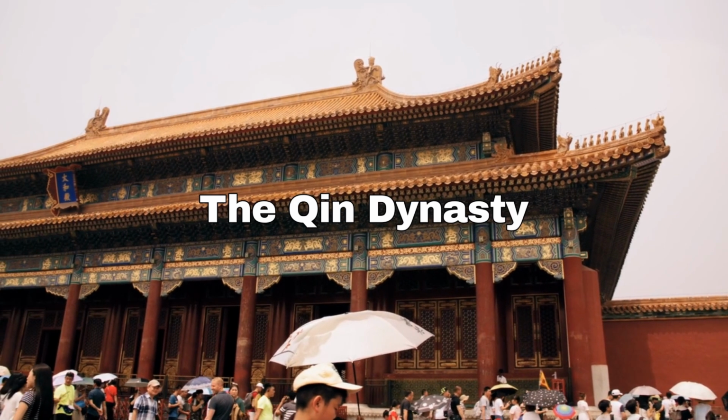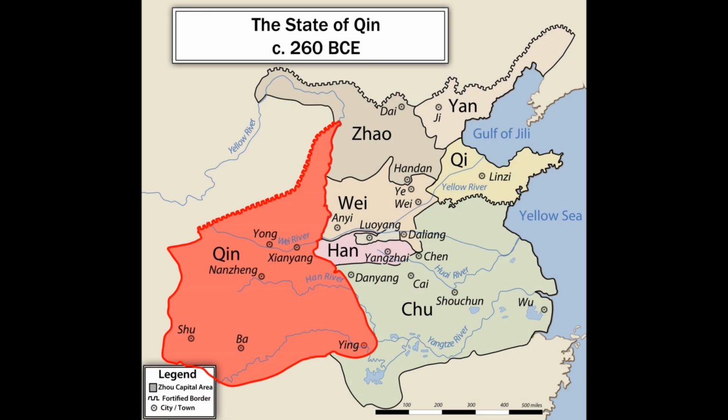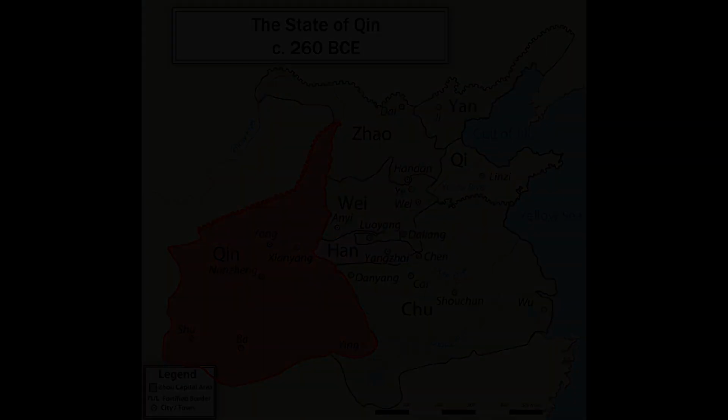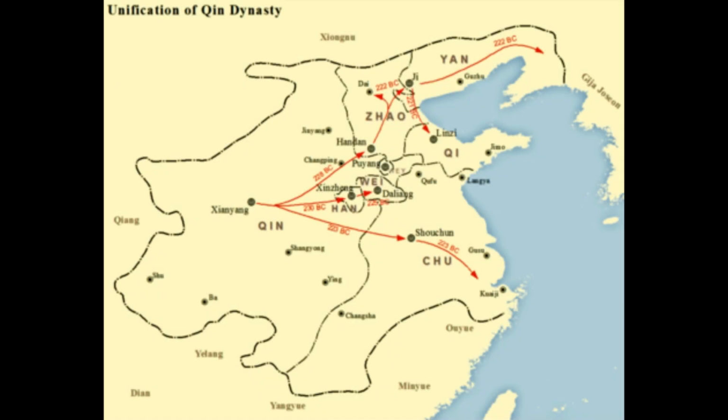The Qin dynasty. The Qin kingdom began as a small village near the Wei River. The Qin built an army that rode horses into battle and used iron weapons. These advancements gave the Qin an advantage over other Chinese kingdoms. By 221 BCE, the Qin dynasty had conquered the other warring kingdoms in China and even expanded Chinese territory to control several other tribes.